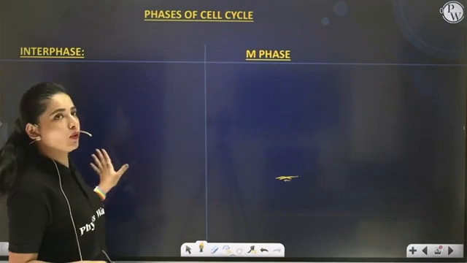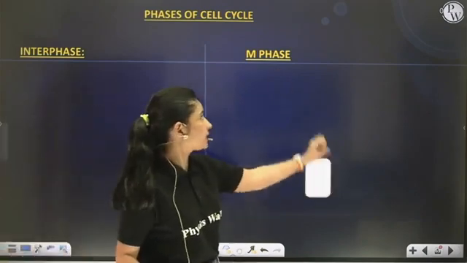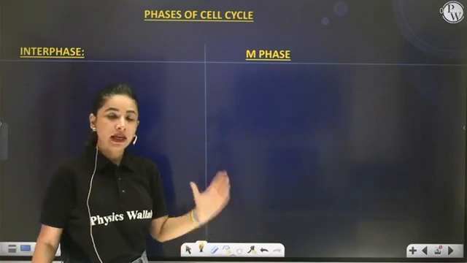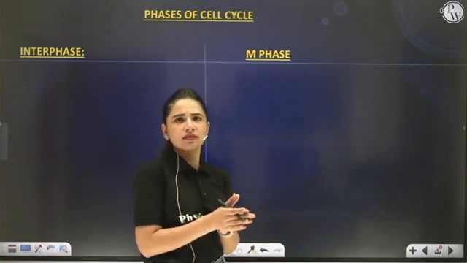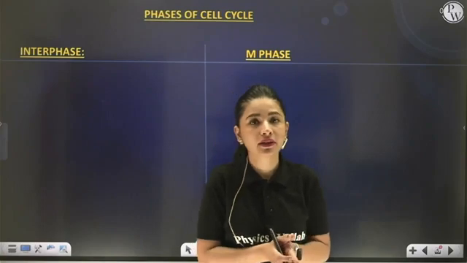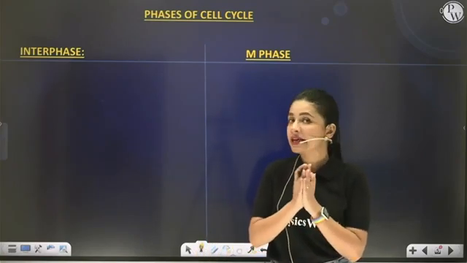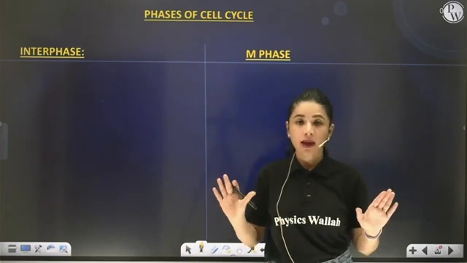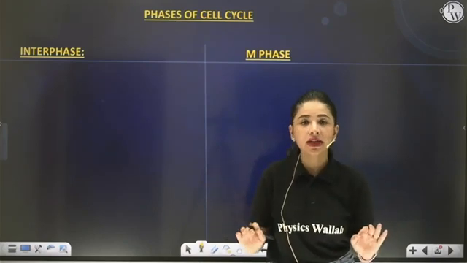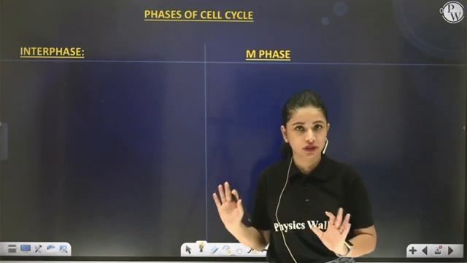So now moving ahead with the phases of the cell cycle, let's start with the first, interphase. I'll explain the whole interphase and then we'll write about M phase. Interphase is also known as the resting phase or preparatory phase. During interphase, the cell is not dividing, but it is preparing itself to undergo division.